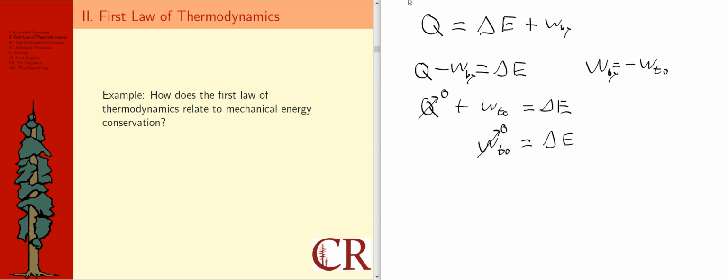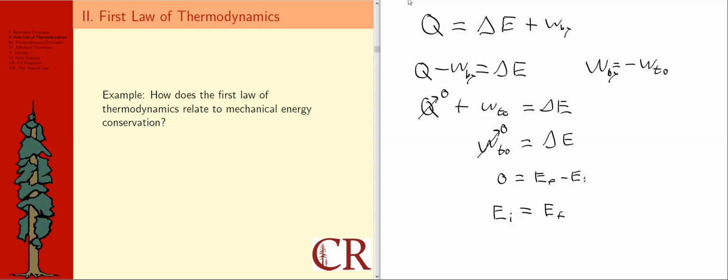Then 0 is equal to delta E implies that 0 is equal to E final minus E initial, which means whatever amount of mechanical energy the system initially started with, that's how much it's going to wind up with, provided none of that is being transformed into thermal energy by the frictional forces I just said verbally have to be disallowed.